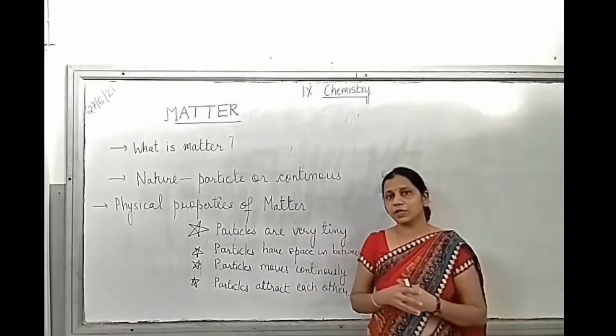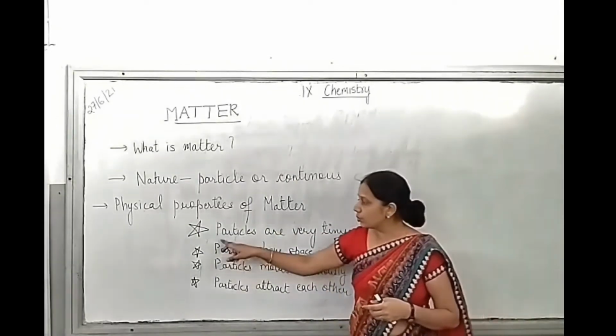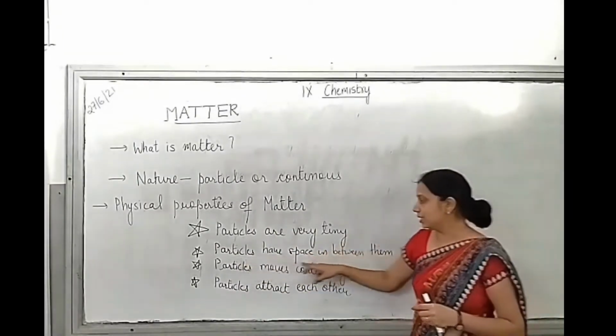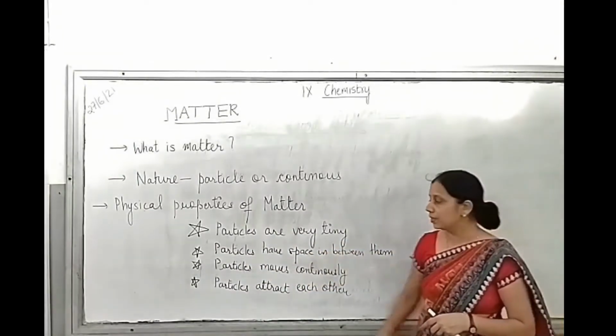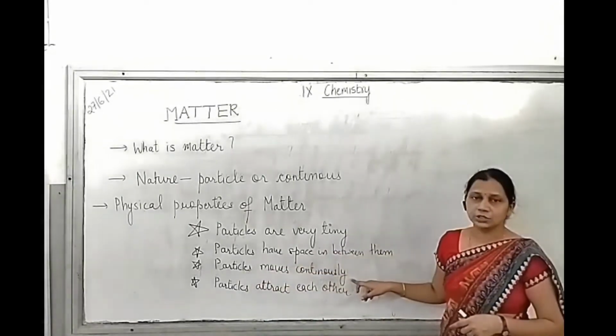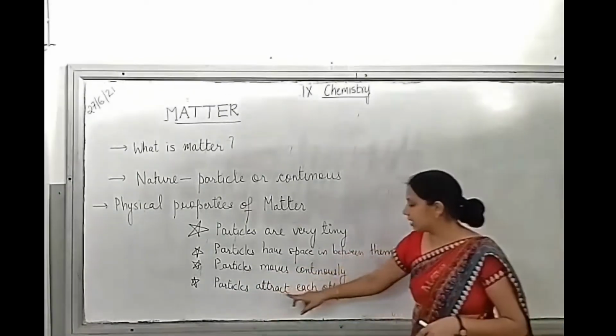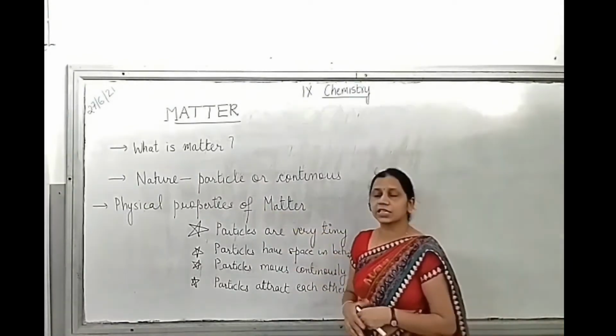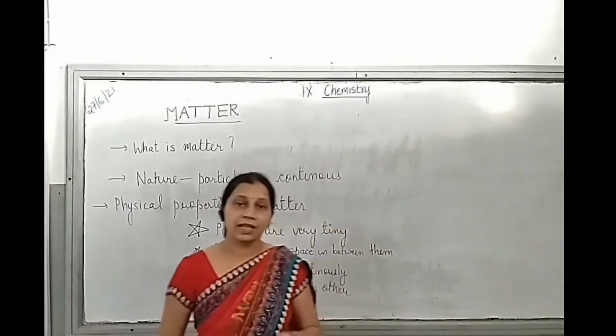What properties are we going to study? First, particles are very tiny. Particles have space in between them. Particles move continuously, and particles attract each other. These four properties come under physical properties of matter.